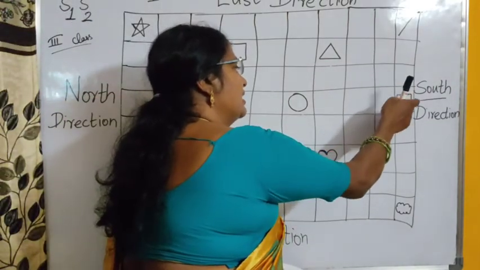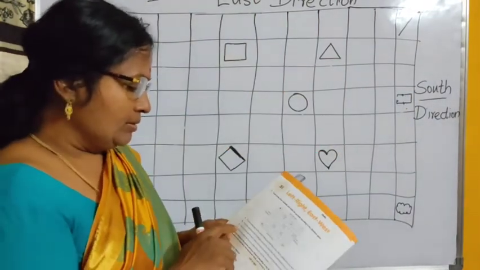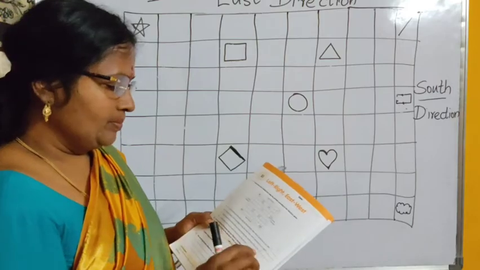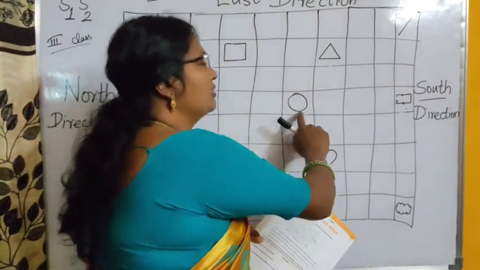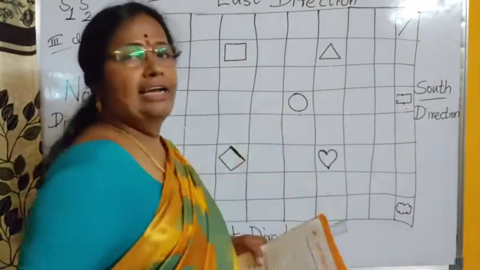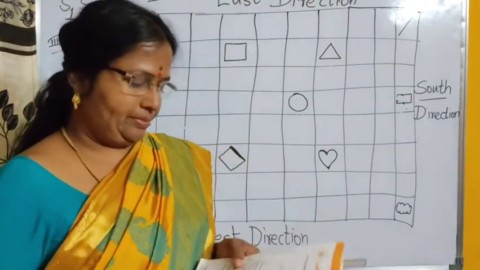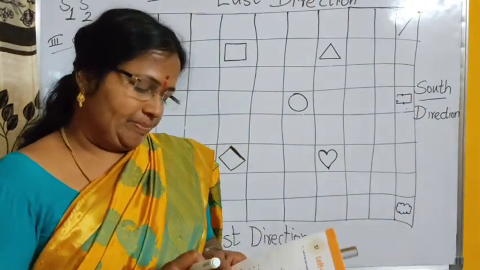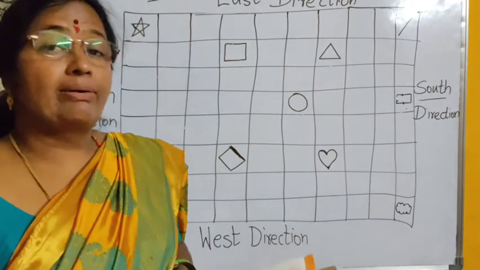So for the C sentence, in the blank you will write: we will reach the symbol rectangle if we move towards the south from the circle. RECTANGLE. Then the D.